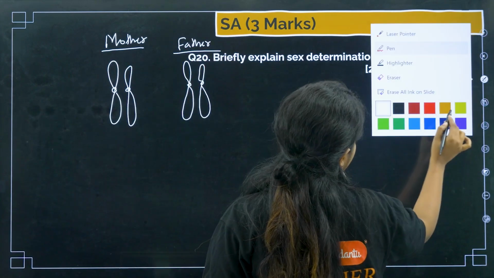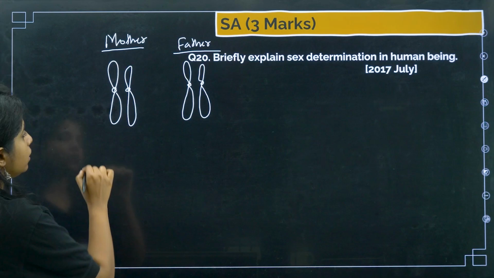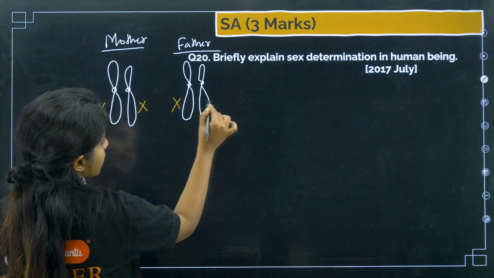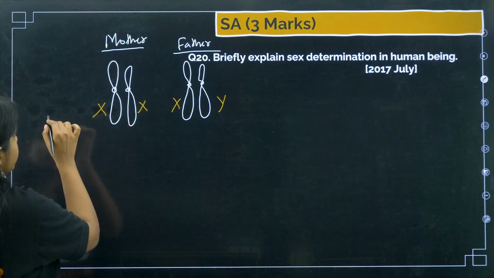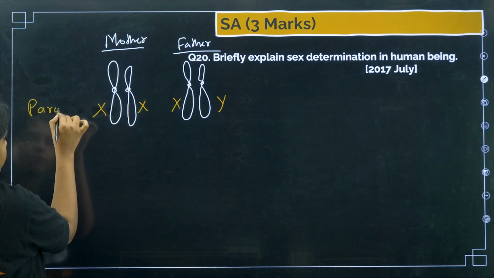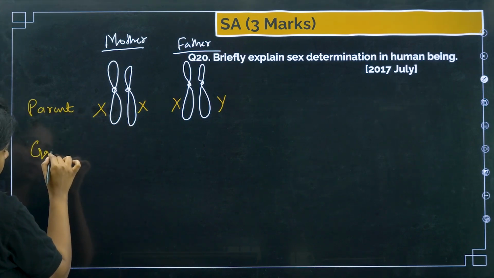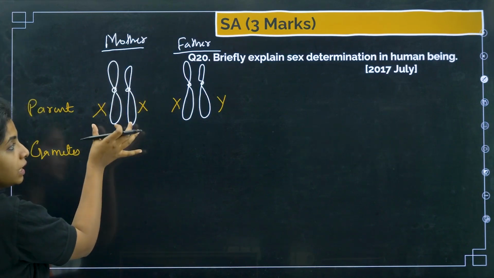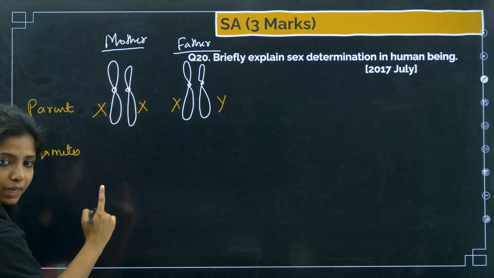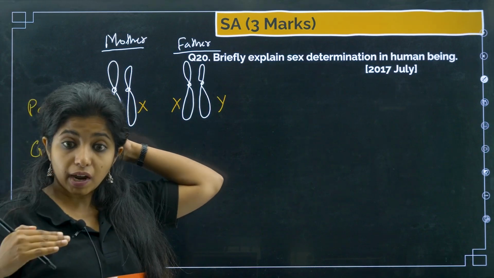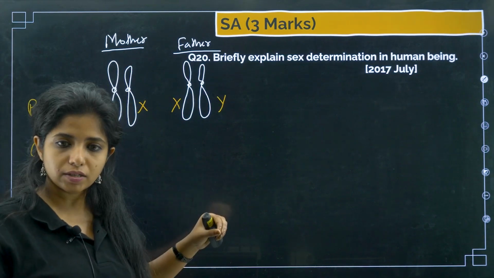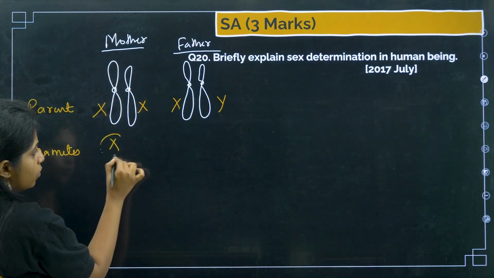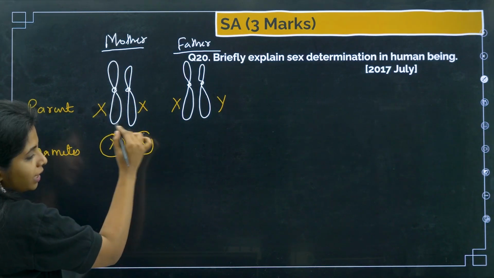So what's the difference between the mother and father in the case of sex chromosomes? Over here in the case of mother, both of them are X chromosomes. Over here there is X and Y. This becomes the parent. Now to form the gametes, in the case of mother, mother will obviously be in a pair. From a pair, only one chromosome can get inside, you know, 23. Half, we have to go half, right? Half will be coming from the father's end. So half from the mother, half from the father. So whatever you do, you get X chromosome only.